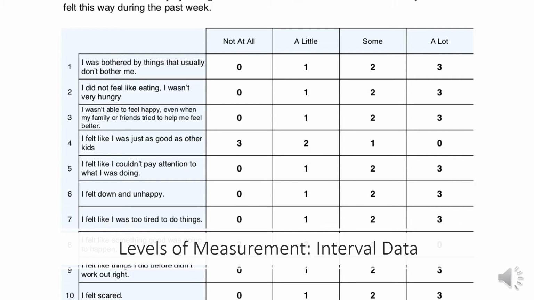This means we can do things such as calculate a total score for the scale and calculate a mean, median, and mode. This allows us to run more complex statistical analyses that require the ability to calculate a mean, such as a t-test or an ANOVA.